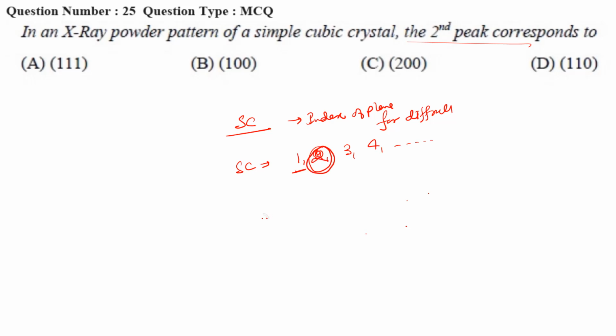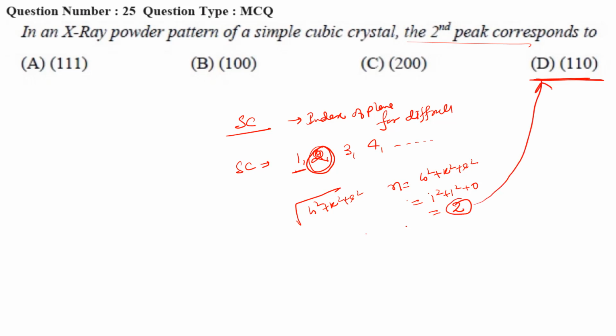And how can we get 2? We can get 2 through option D, that is root under h square plus k square plus l square, where n, the index, is h square plus k square plus l square. This is like 1 square plus 1 square plus 0, that means it is 2. So it is possible in the case of D only. If you take C, it will be 4, and B will give 3. So the correct option for question number 25 will be option D. Right, guys?